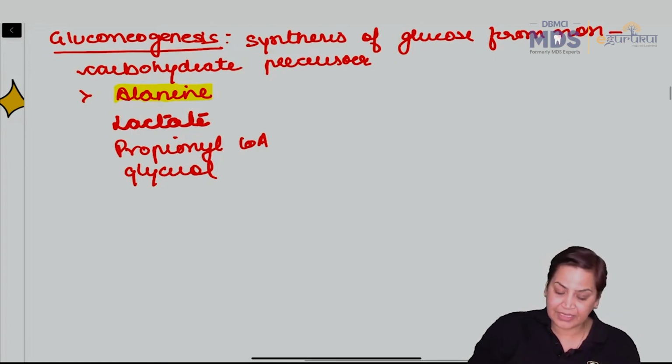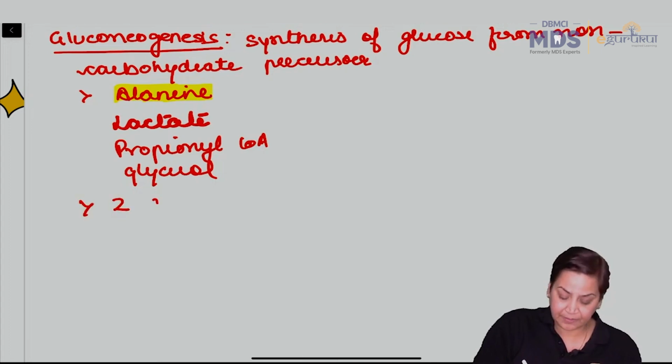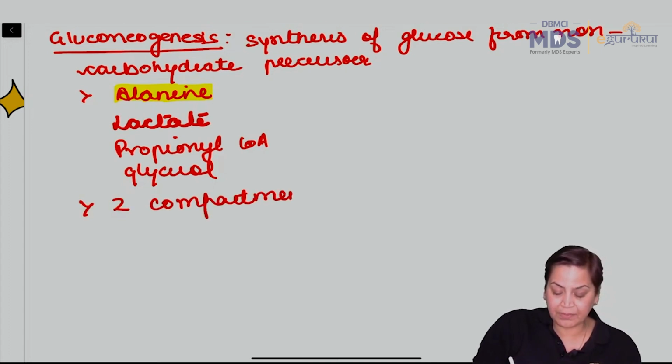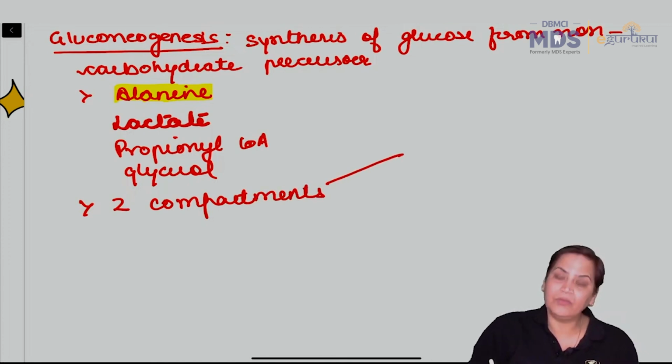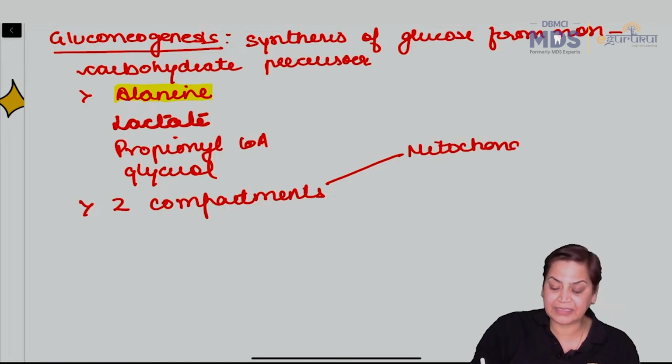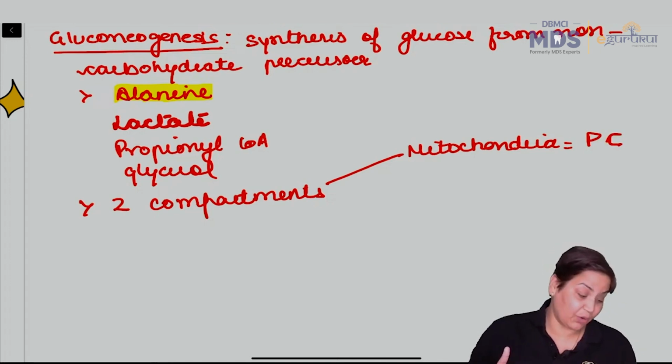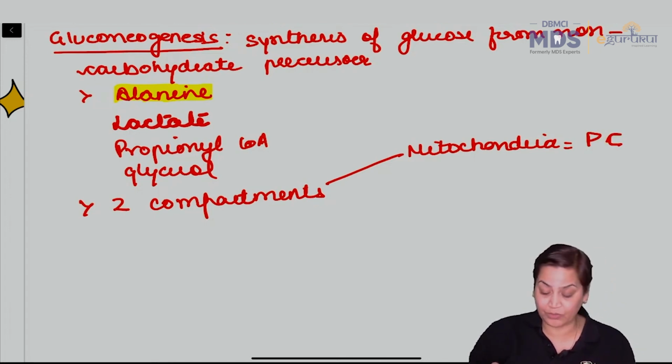Now after this, gluconeogenesis occurs in 2 compartments. And what are those compartments? Mitochondria. In mitochondria there is only one enzyme which is present, which is pyruvate carboxylase. This is also very important. Again, important question from examination point of view.